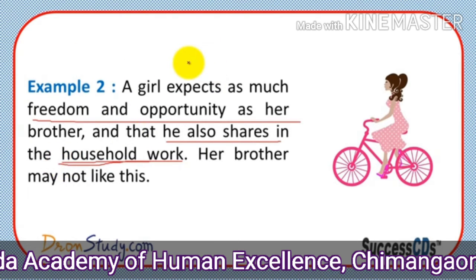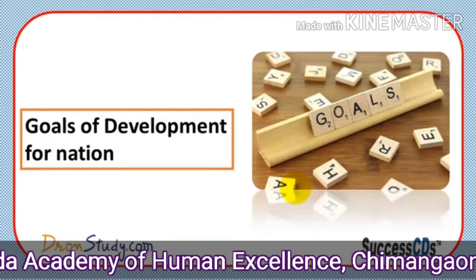Yes, in every family this happens, that girl expects all the freedom and opportunities like her brother, but she again expects that her brother should give his share in all the household work, but her brother will not accept. Okay, it happens in everyone's family. Maybe in your family also. Your brother will not like to sweep the house, he will not like to wash the clothes, he will not like to wash the utensils.